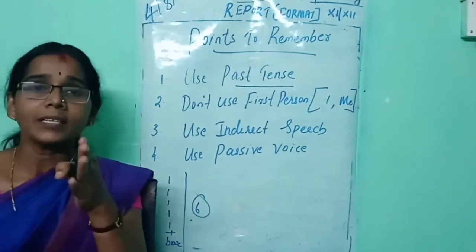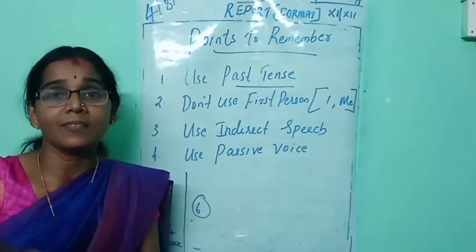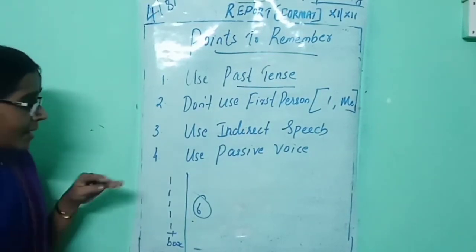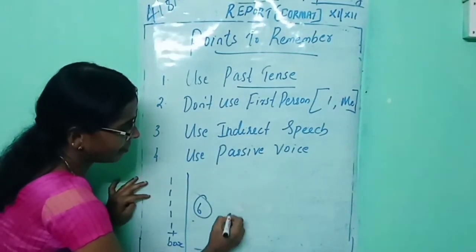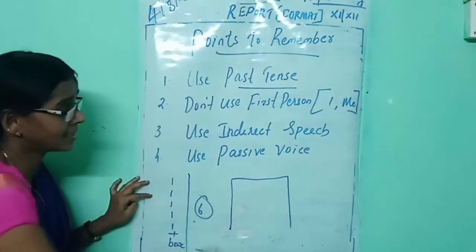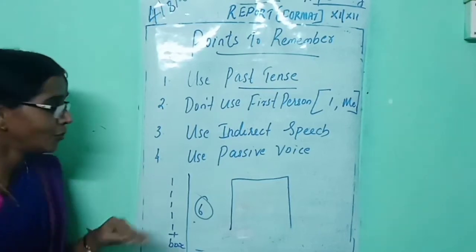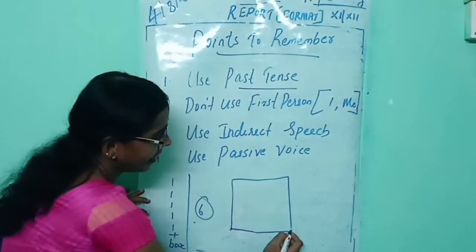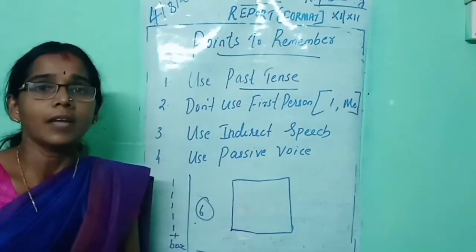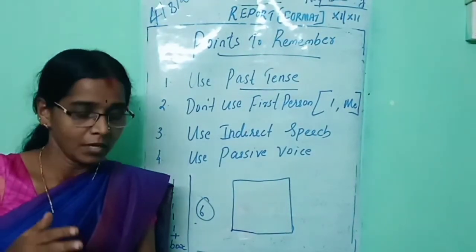When you write a report, don't start writing within the box and don't start writing without the box, as I said earlier. Before beginning, you should draw these three lines. When you finish, you should draw the last line. I think now it's clear for you. Now, let's see an example.